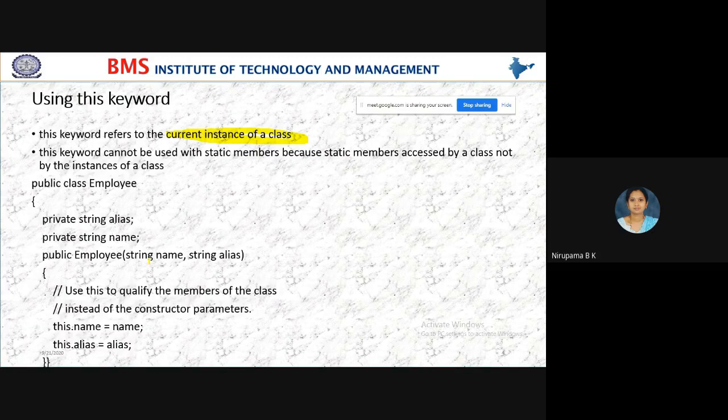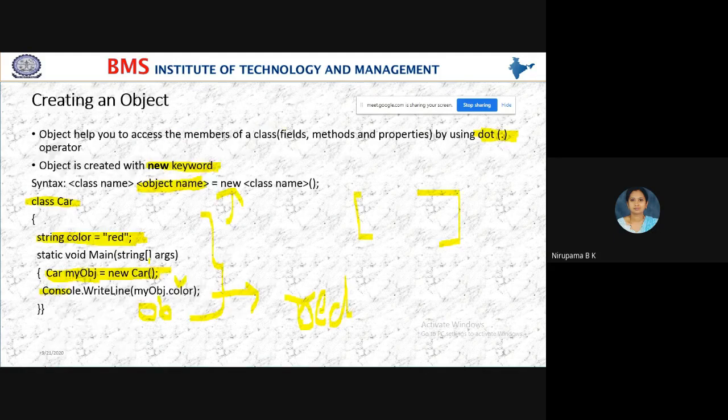Students, one thing you remember: when you use the this keyword, no need to create an object explicitly. Here I have explicitly created an object using the new keyword, in the line Car myObject = new Car. So here we are creating an object.